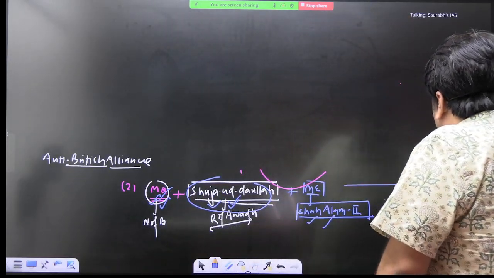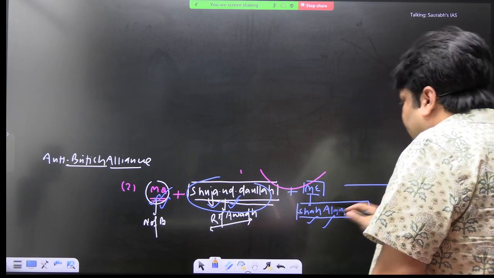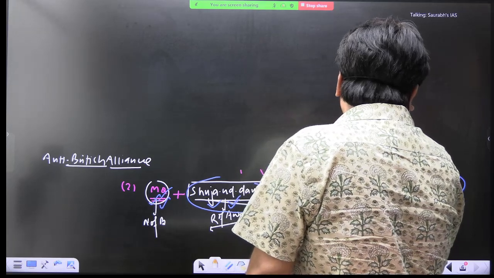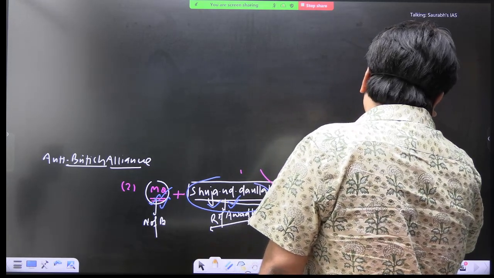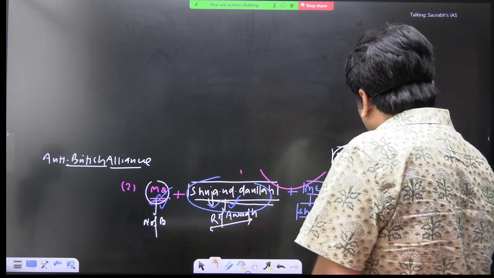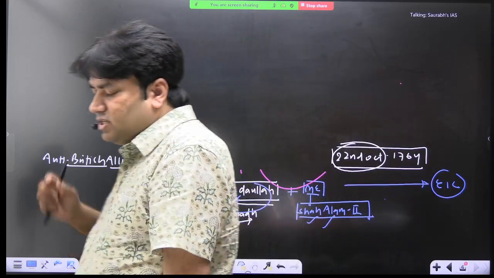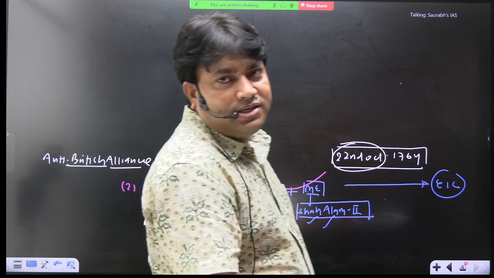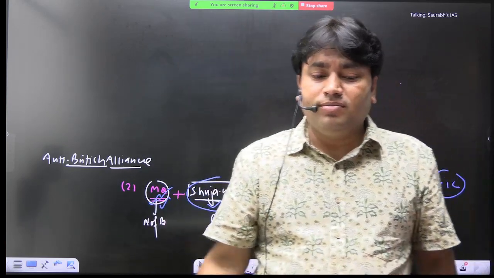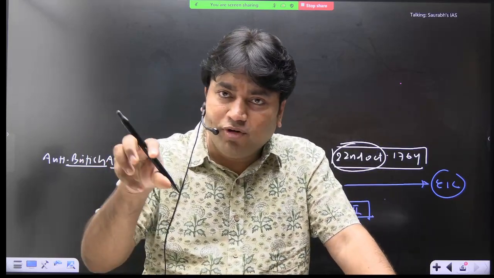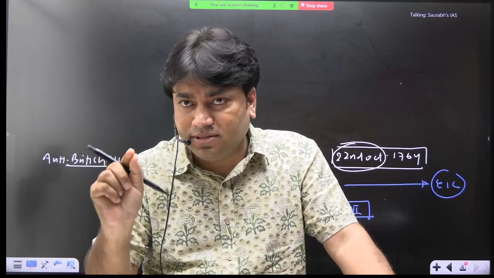Now they will fight a war with the East India Company, and this war was fought on 22nd October 1764. This date is also important, 22nd October 1764. This war was fought on this date. That is the Battle of Buxar. And is this war important from a military point of view? The answer is yes.